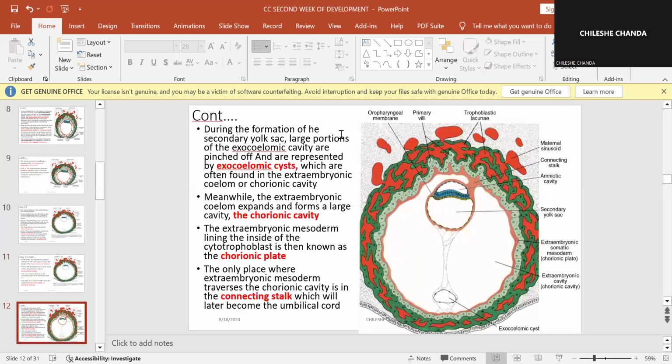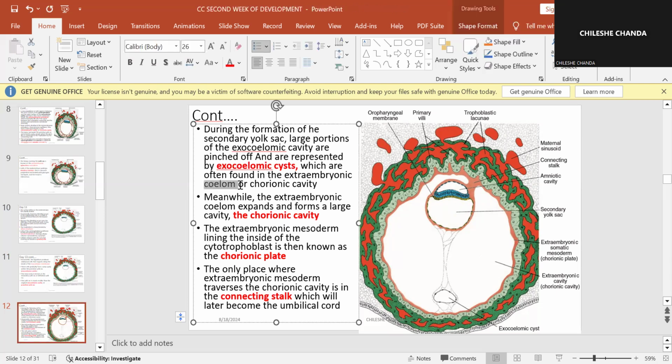Okay, much smaller. During the formation of the secondary yolk sac, there'll be large portions of the exocoelomic cavity that will be pinched off. Okay, and these will become exocoelomic cysts. One of these cysts is this one. Okay, these are normally found in the extraembryonic coelom or the chorionic cavity.